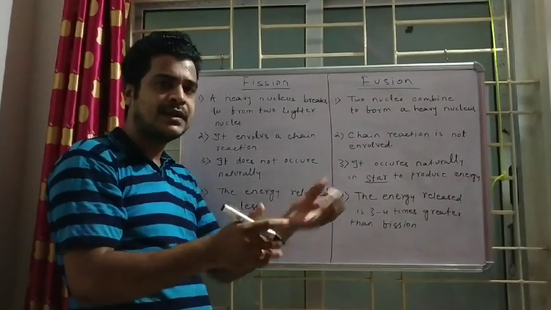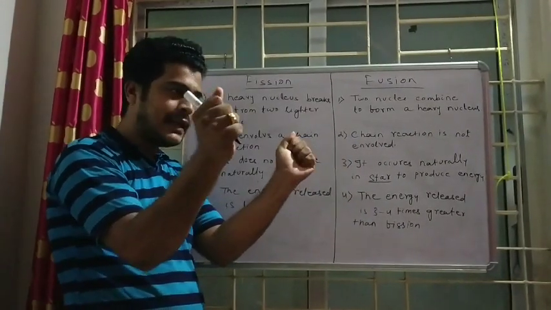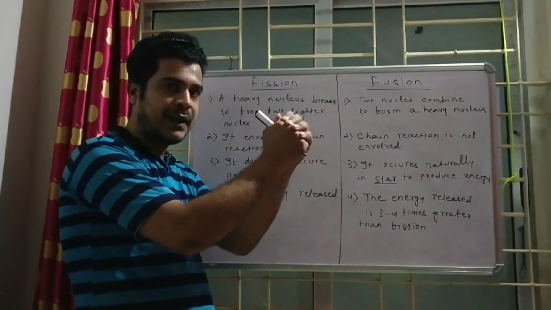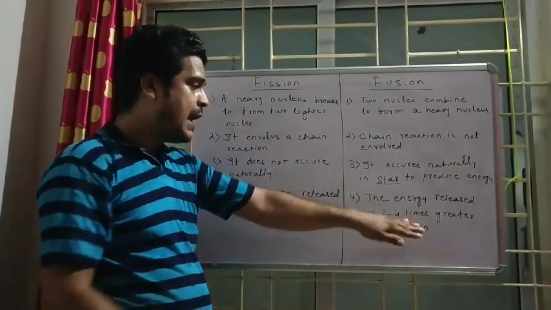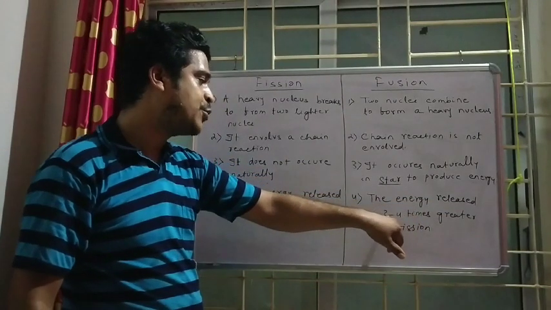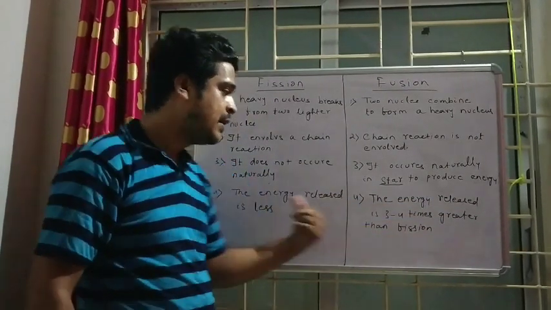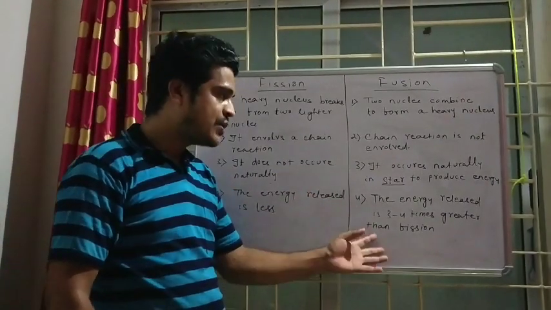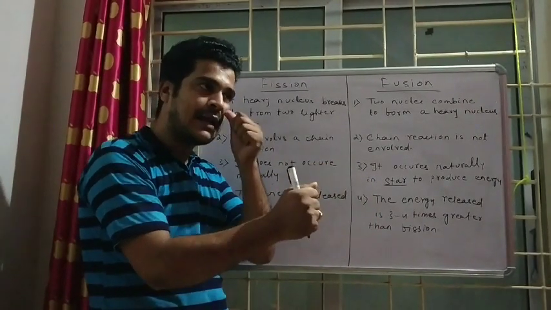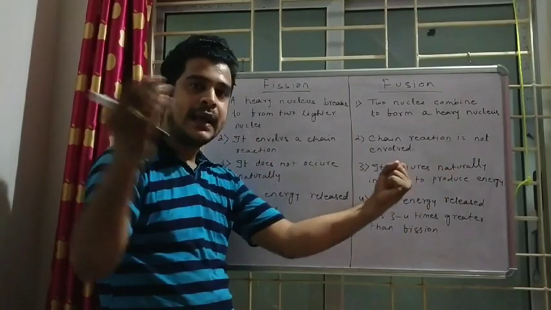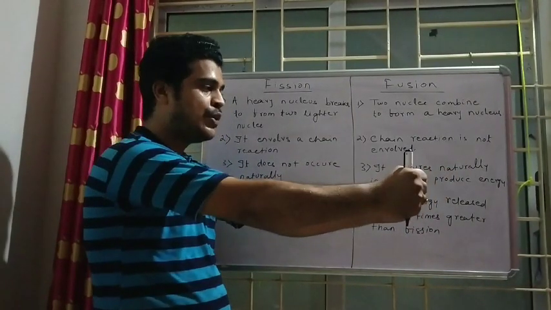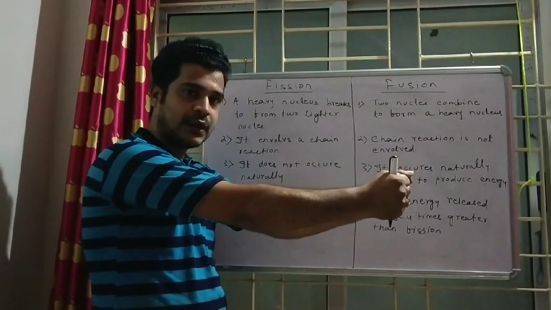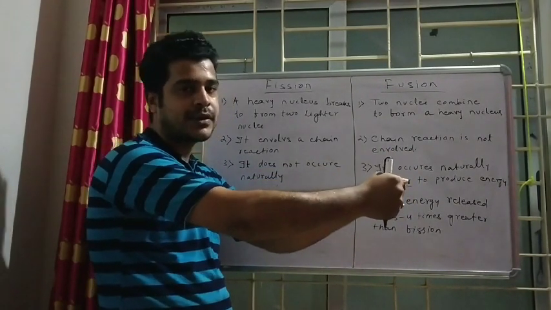In fusion, two nuclei come closer and finally merge and become one. For this, a huge amount of energy is released, approximately 3 to 4 times greater than fission reaction. You have to remember like this. And why is it like this? Because in fusion reaction, if a nucleus is positive, another nucleus is also positive. Two nuclei become very close, then there will be strong electrostatic force.